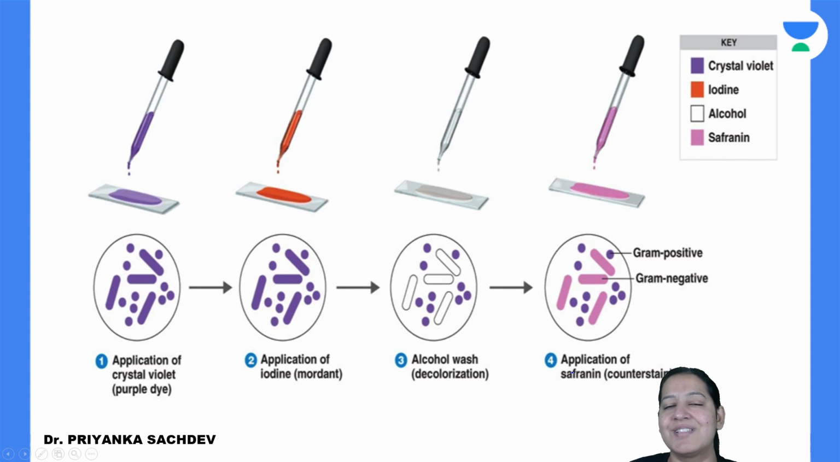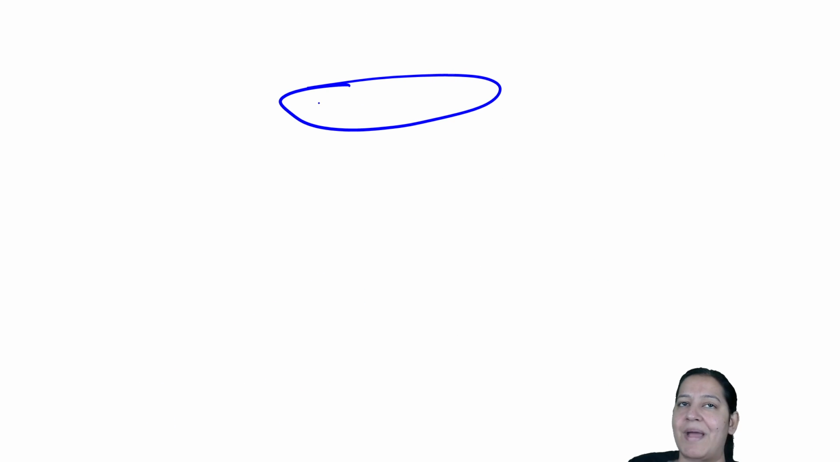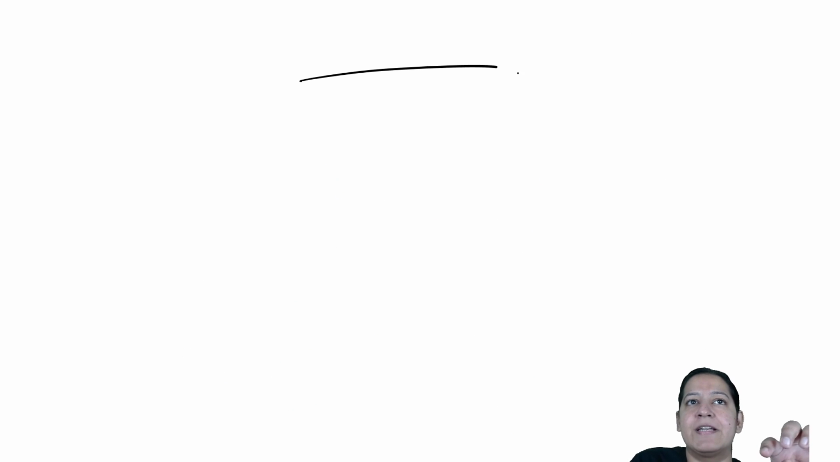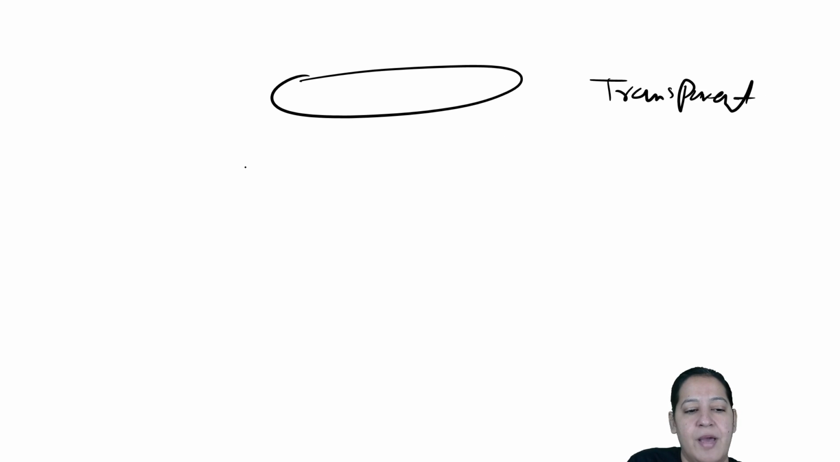So you will say, ma'am, we didn't get it. Listen, I will tell you. All bacteria are transparent. You know, this is a bacteria. It is transparent. Let me take another slide. This is a bacteria. It is transparent. All bacteria are transparent. So the first step, you are giving a violet stain, blue stain.